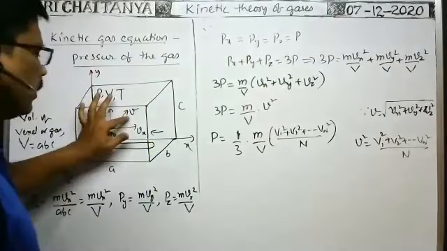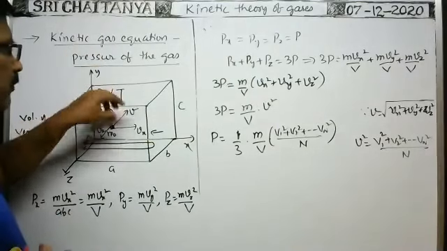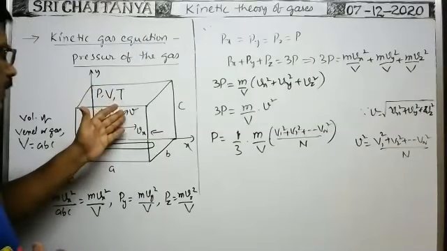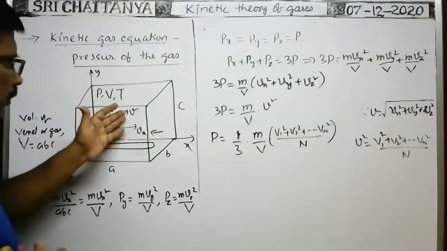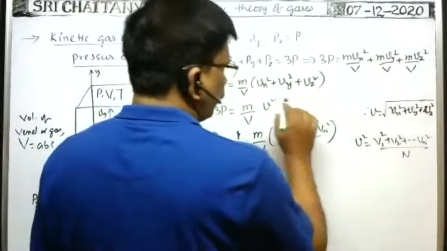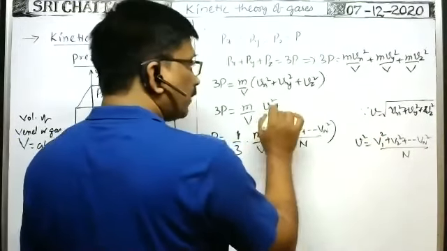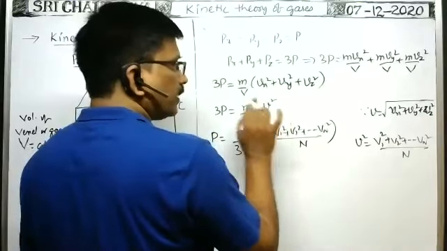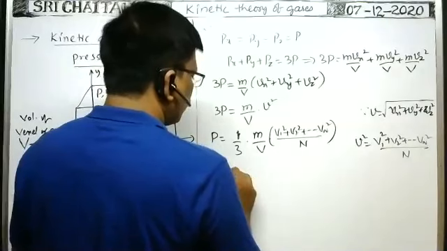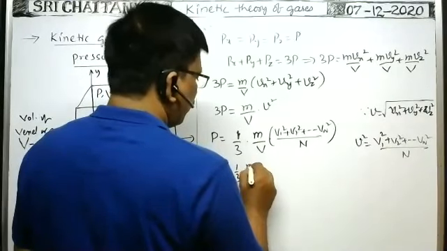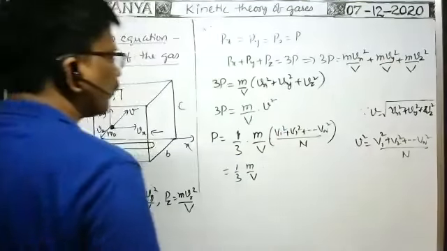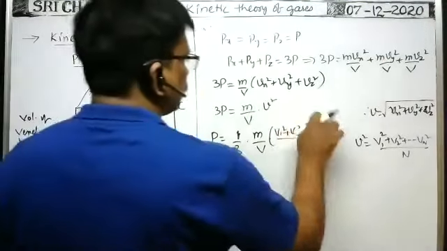Because we consider the speed of any particle over here, it is the mean of the square of the speed of the particle. That can be written like this for all particles. Okay, now in this formula 1 by 3 m by capital V, how can we write this one?